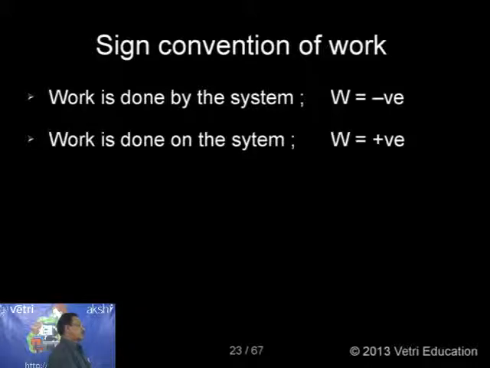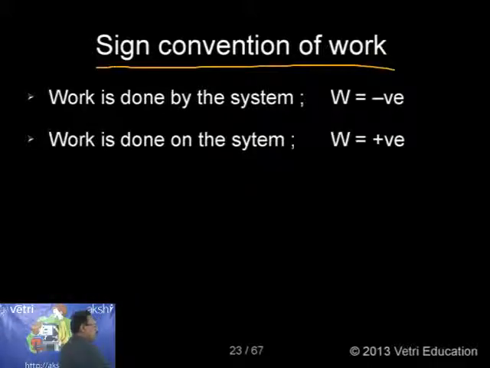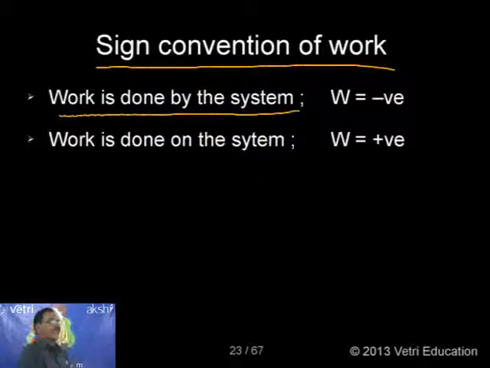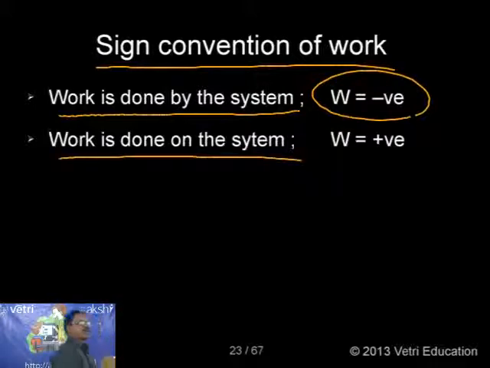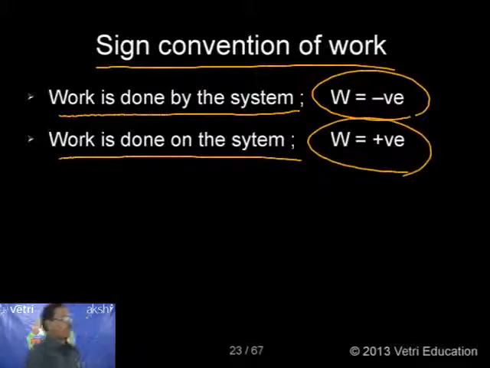So for work, sign convention, I am going to use two things. One is, if any work is done by the system, work will always be negative. So work will be expressed as negative. Kindly follow. The sign convention we are using is negative for work done by the system. Whereas work done on the system, compression, W will be positive. This is very, very interesting information.